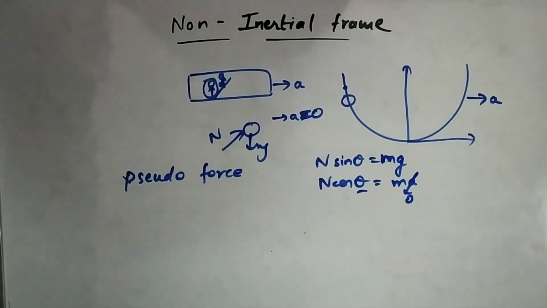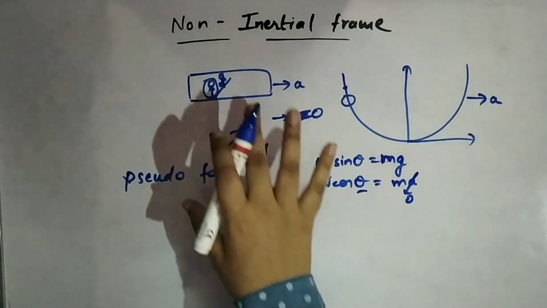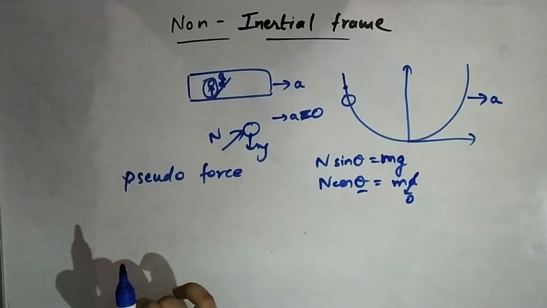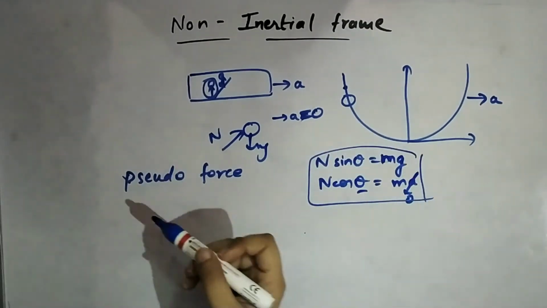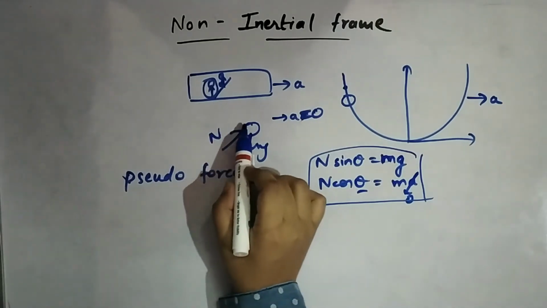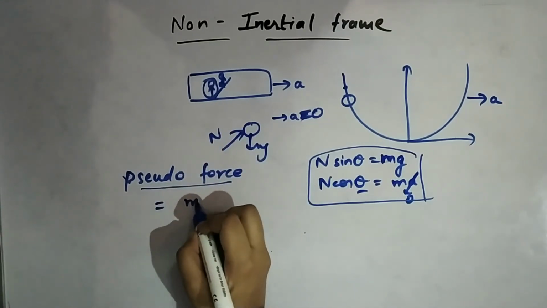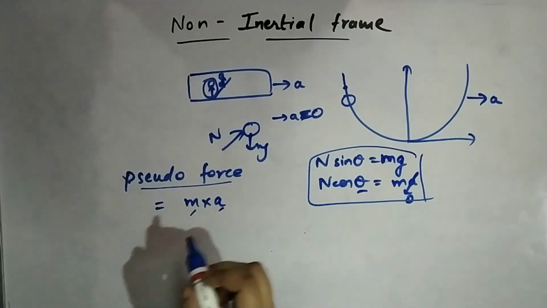What is a pseudo force? Pseudo force is a force that we have just introduced to use in the non-inertial frame when we are writing some equation in a non-inertial frame, because we cannot normally apply Newton's second law of motion easily in this frame. So what is a pseudo force? Pseudo force is mass into acceleration again, but which mass and which acceleration?